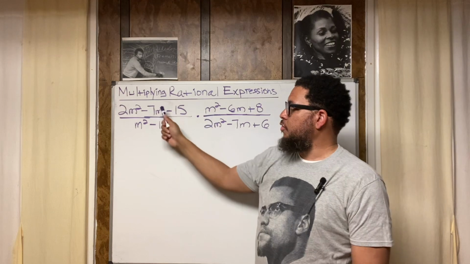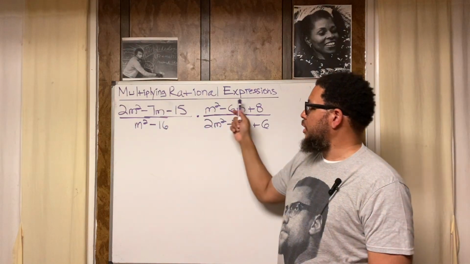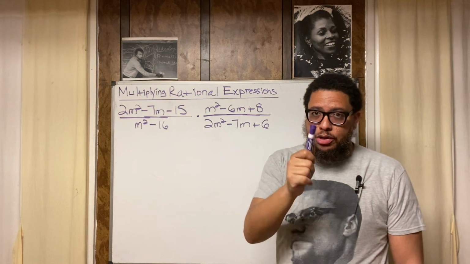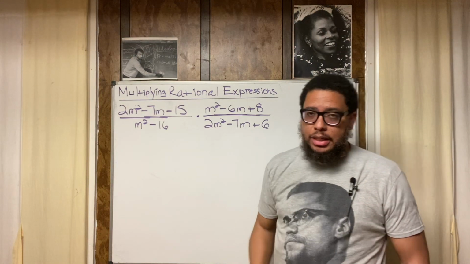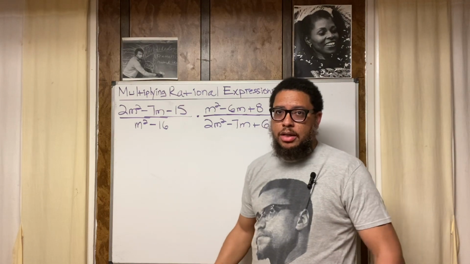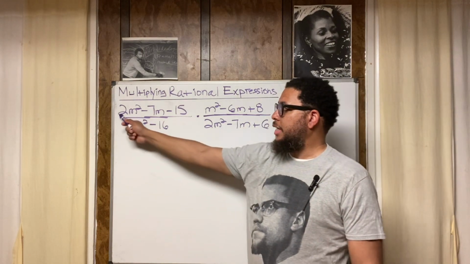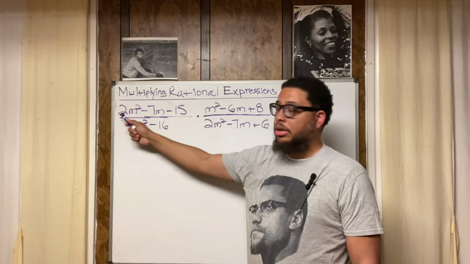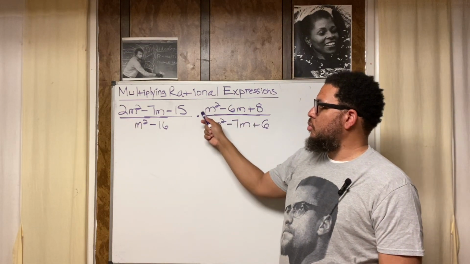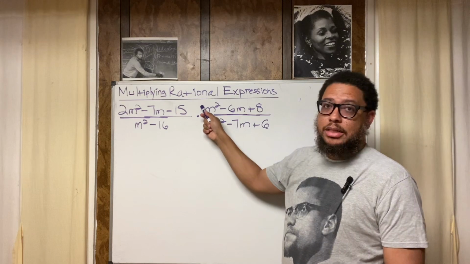Now, look at the difference between this trinomial and this trinomial, though. Look at the lead coefficient. That's math vocabulary you need to know. Lead coefficient. Like the line leader at elementary school, like the young boy or the little girl that's in front of the line, they take pride in that, right? That 2 is the lead coefficient. That 2 is the line leader. In this expression, though, it's an invisible or understood +1 that's the line leader.